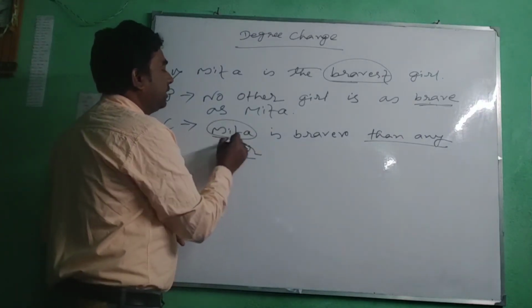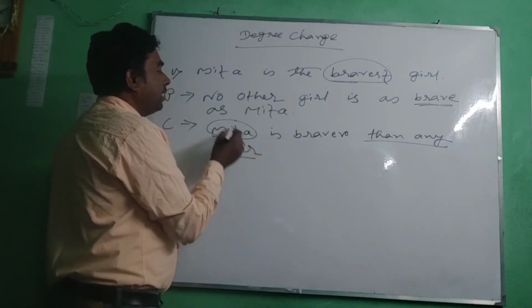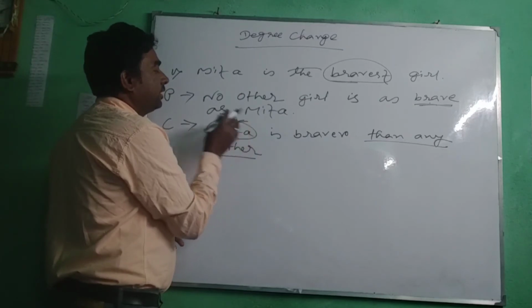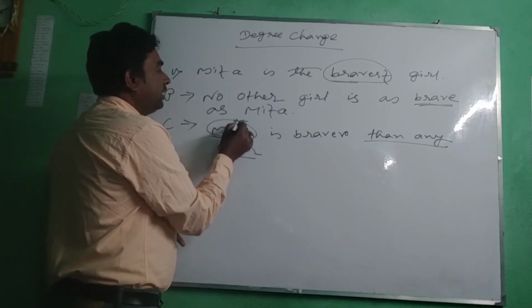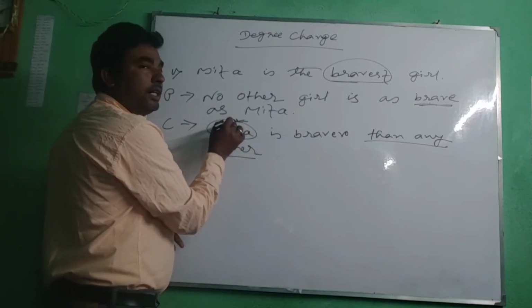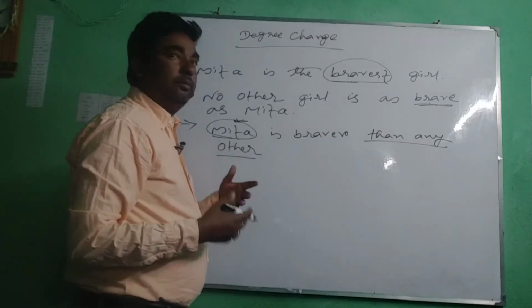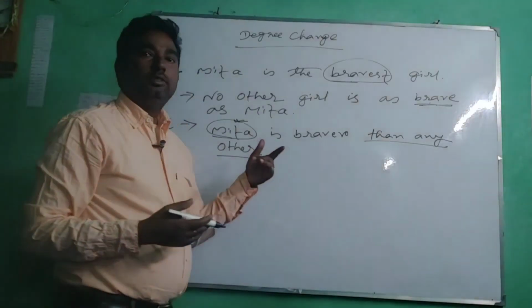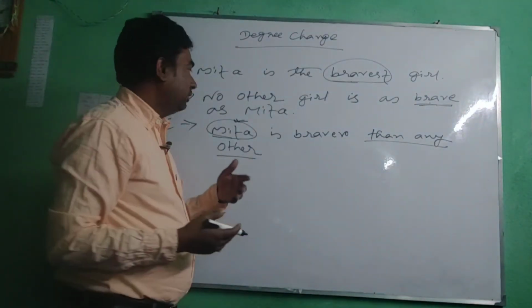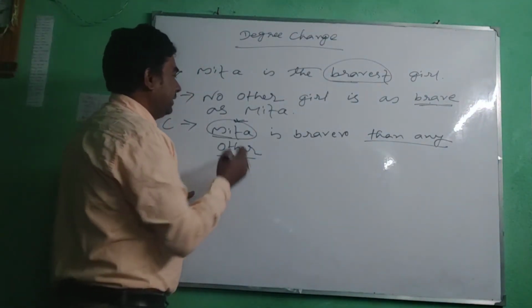So who is Mita, or what is Mita? Sometimes you will find here an object, not a name of a girl, like the building or the bird, the cow, the elephant, etcetera.